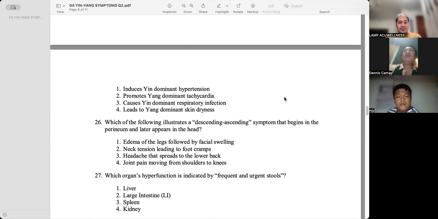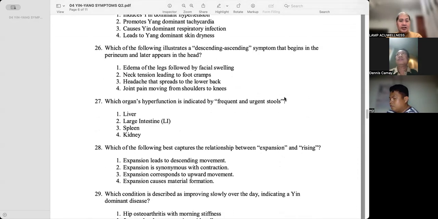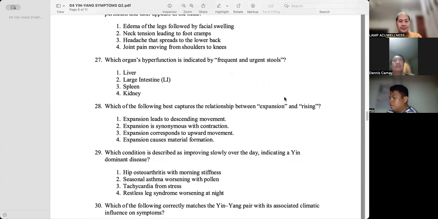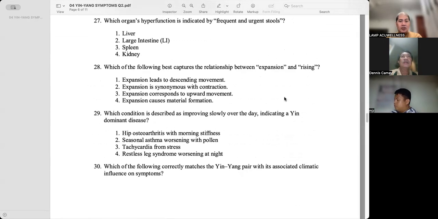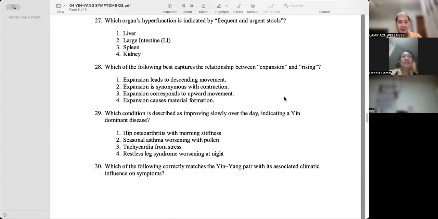Edema of the legs followed by facial swelling. Which organ's hyperfunction is indicated by frequent and urgent stools? Large intestine. Which of the following best captures the relationship between expansion and rising? Expansion corresponds to upward movement.